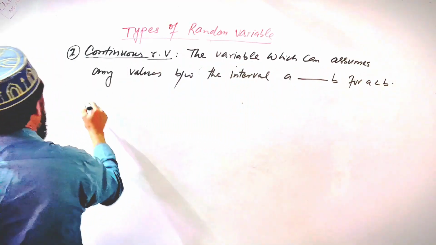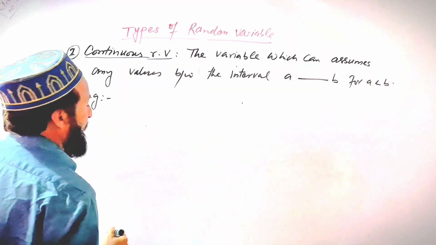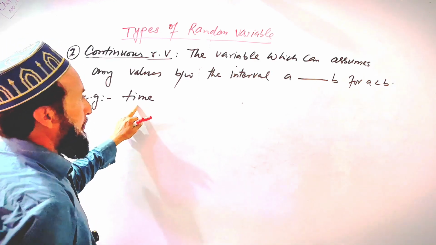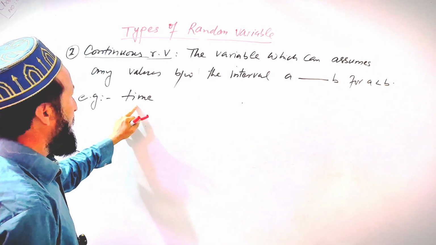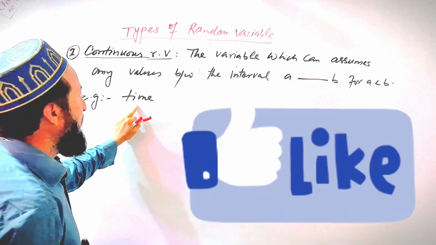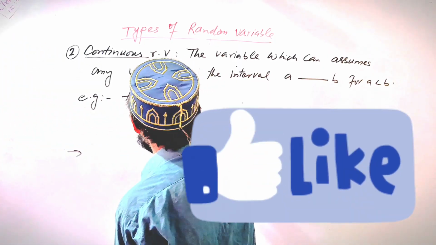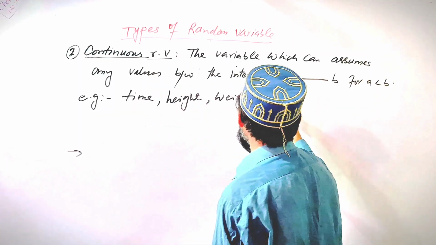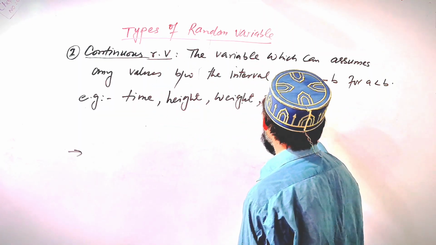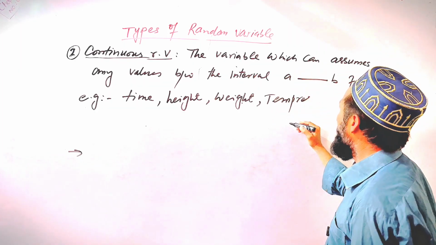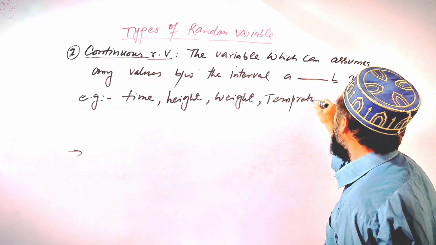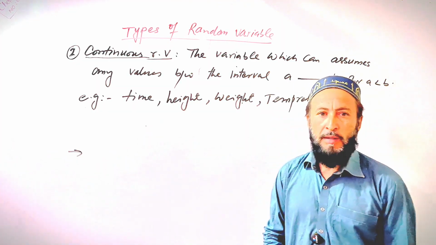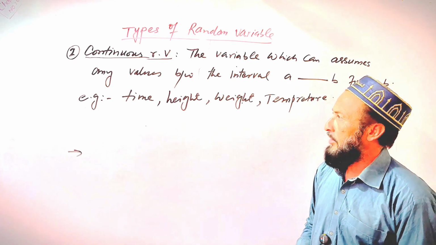For examples, in our daily lives, time is a continuous random variable because it changes from day to day, minute to minute, second to second. Also height, weight, and temperature are general examples of continuous random variables.